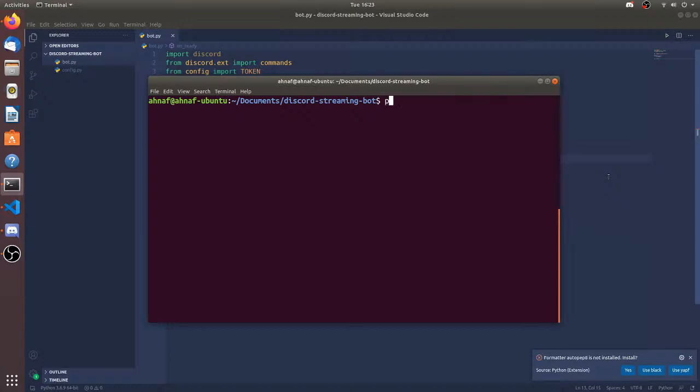So let's do python3 bot.py. If you're on Windows, you don't need to do python3, you can just do python bot.py. But since I'm on Ubuntu, I need to do python3 bot.py. Hit enter, and now, yo, what's up Lunar, how's it going? Hey, welcome to the stream, buddy.